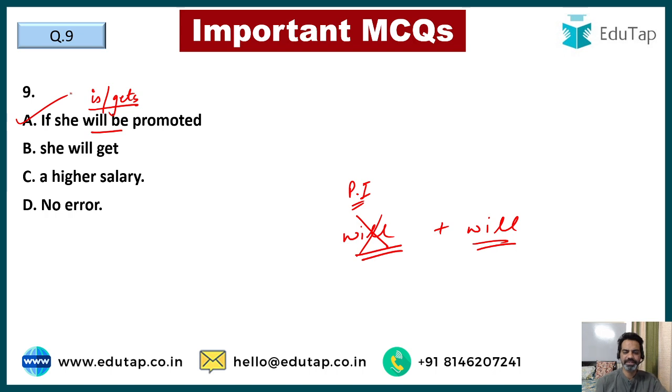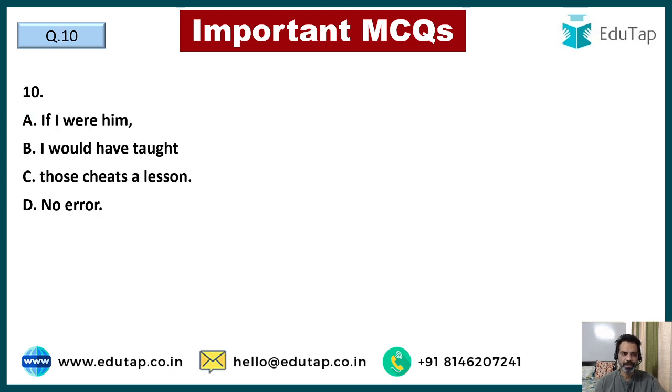So it is kept in present indefinite, right? So if she gets promoted, she will get a higher salary, or if she is promoted, she will get a higher salary. We do not use will on both the sides of a future sentence. That is absolutely wrong. All right, guys, moving to question number 10. Now, if I were him, I would have taught those cheats a lesson.